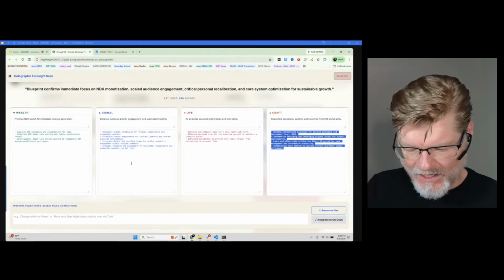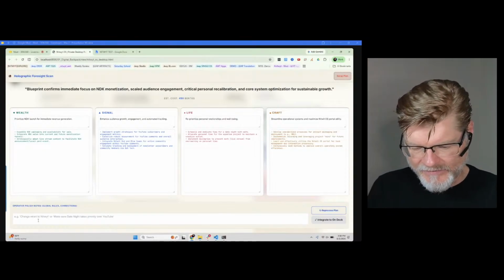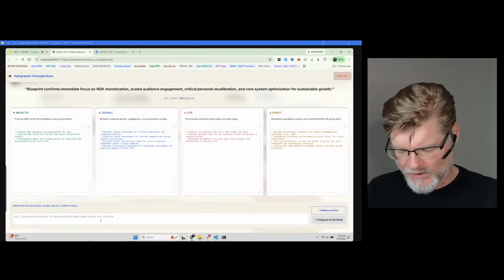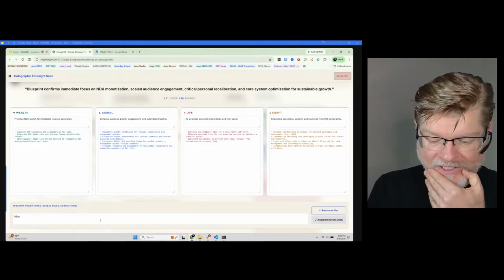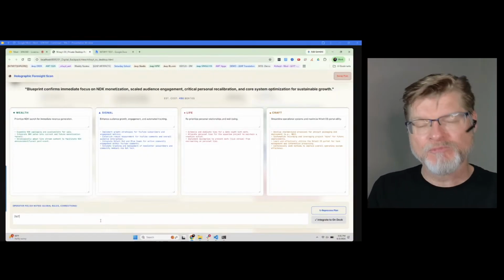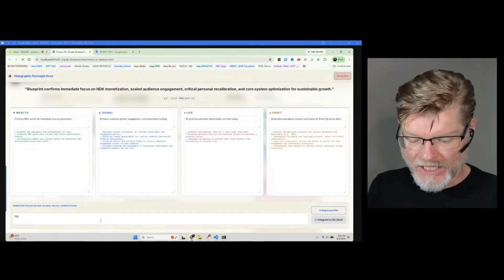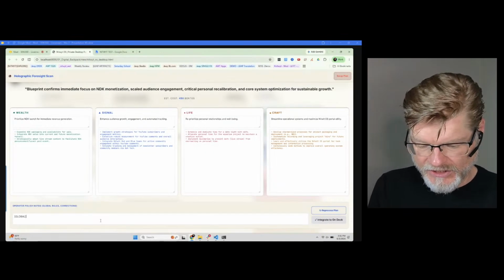All right, so now we have operator polish notes, global rules and corrections. This is already doing stuff like that. So I'm gonna say Nitwyt. Now I'm gonna do a little bit of Nitwyt prompting here so you can kind of see what this would be like, because this also would work. Remember, Nitwyt prompting works no matter what. So I'm going to say global change.